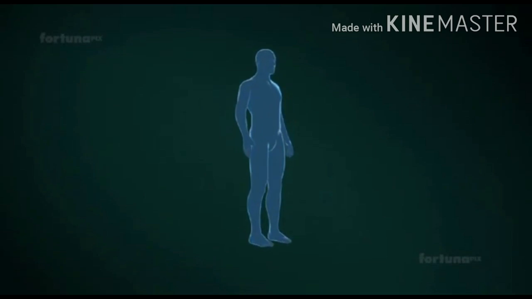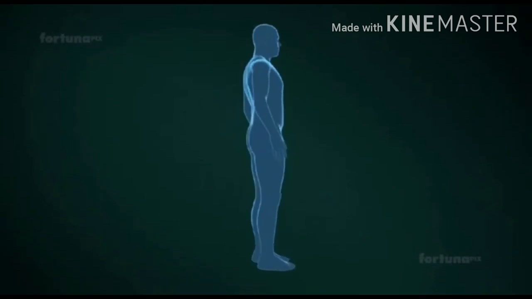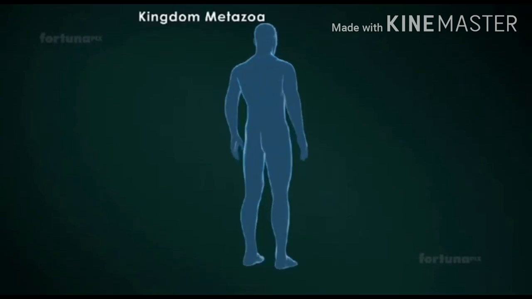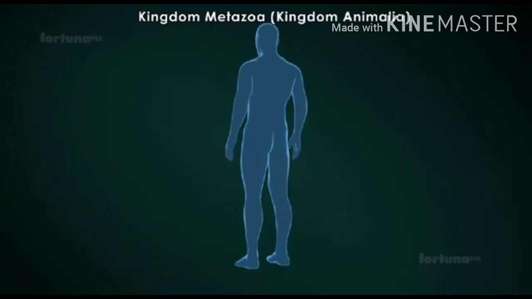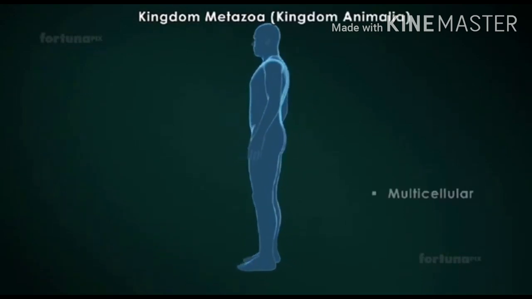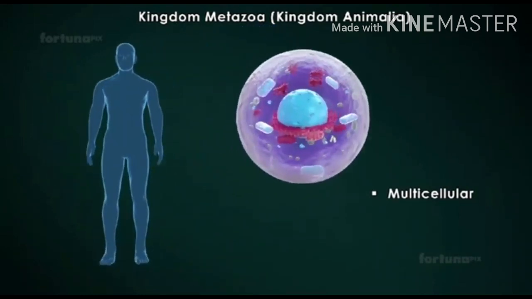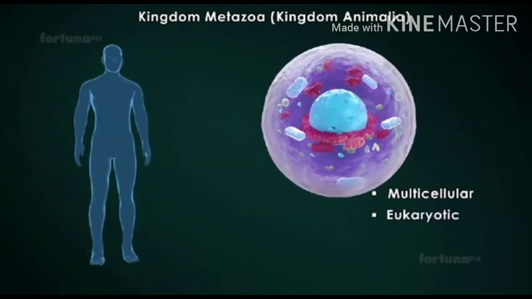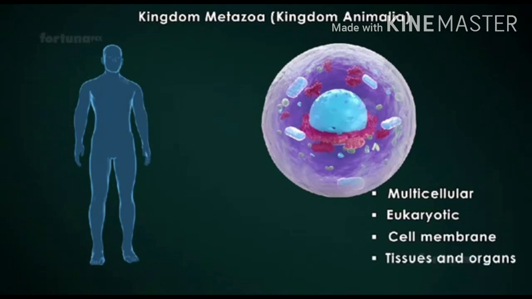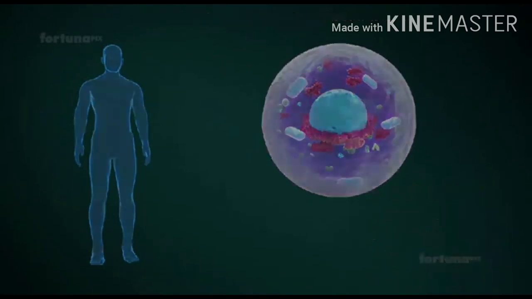Finally, we reach the kingdom with the most complex organisms, Kingdom Metazoa, or Kingdom Animalia. It includes animals which are multicellular organisms. The cells of these organisms are eukaryotic, and although they do not have a cell wall, they do have a cell membrane. All members of this kingdom have tissues and organs. Animals are heterotrophic, meaning they depend on other living things for food.